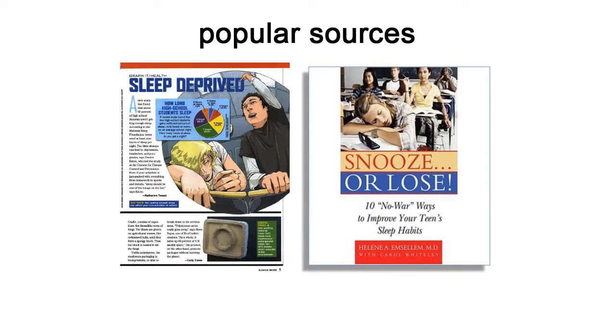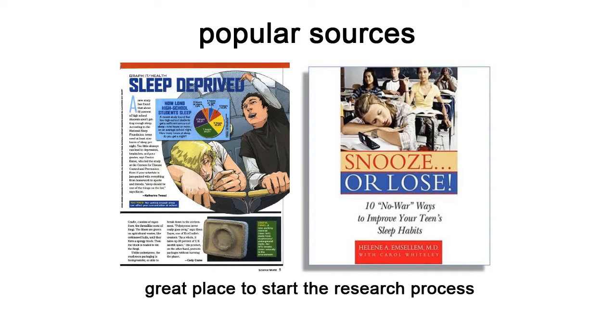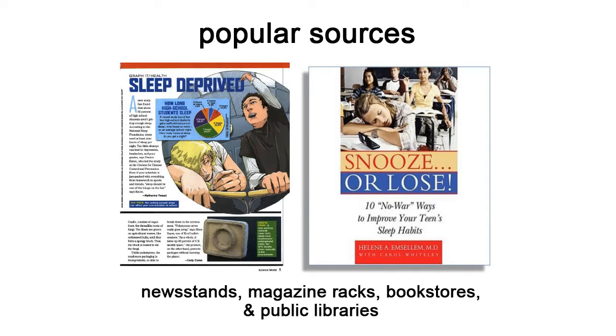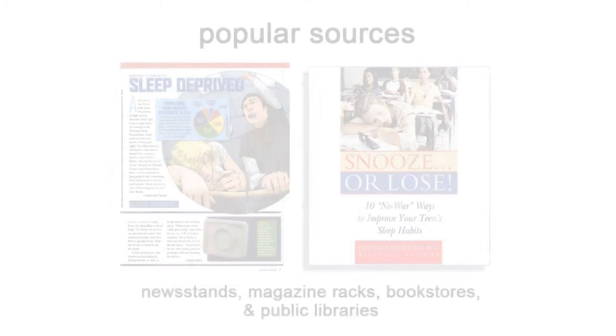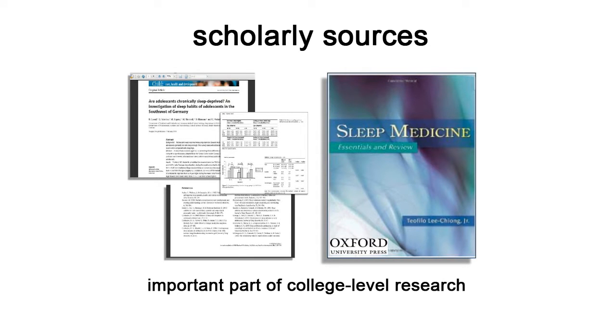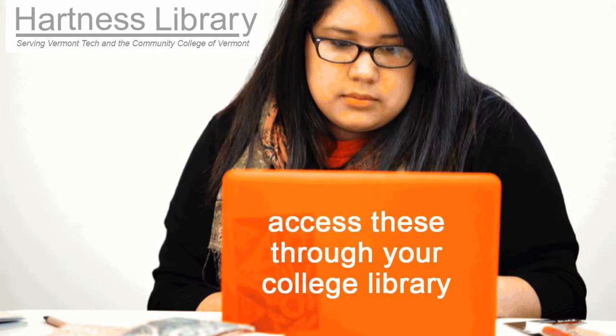So remember, popular sources are often ones that you see in everyday life, ones that you're already familiar with, and they're a great place to start the research process. You'll find these all over the place in newsstands, magazine racks, bookstores, and public libraries. Scholarly sources, while not typically used by the average person, are an important part of college-level research. The easiest way to access these is through your college library.